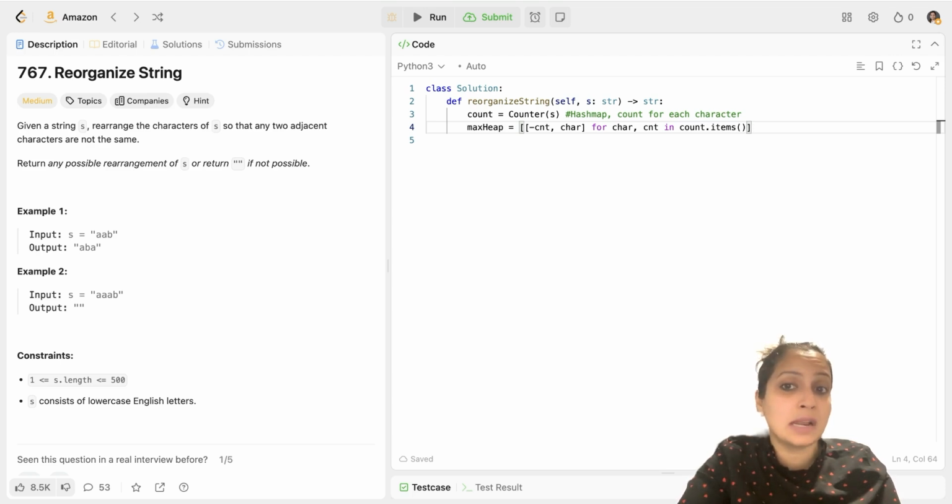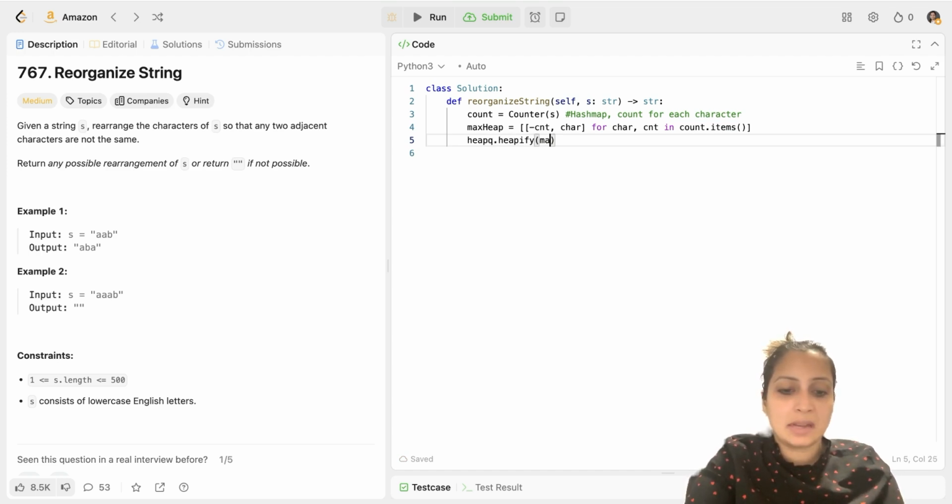Why count first and character second? That's because in a heap there's a tendency that it looks at the first value and compares that value rather than the second value. Hence I have kept count first and then character. Now this is still a list, it's not a heap yet. So to convert it to a heap, I will do heapq dot heapify max. And this operation itself takes O of n time complexity, just for your reference.